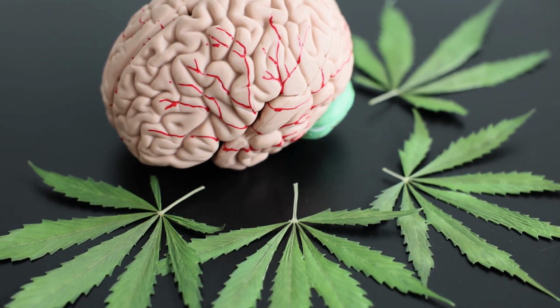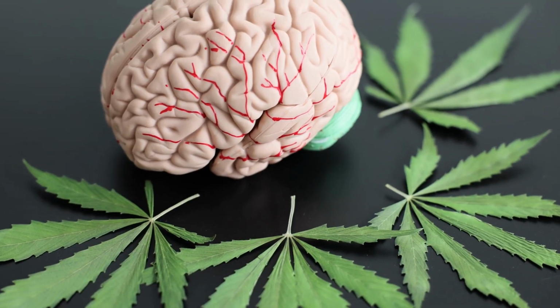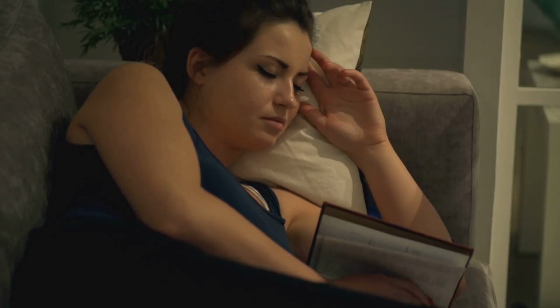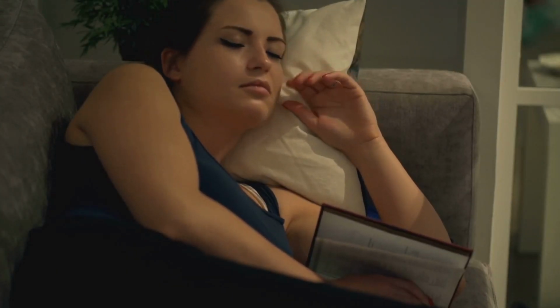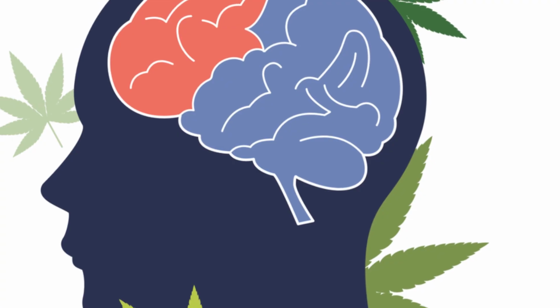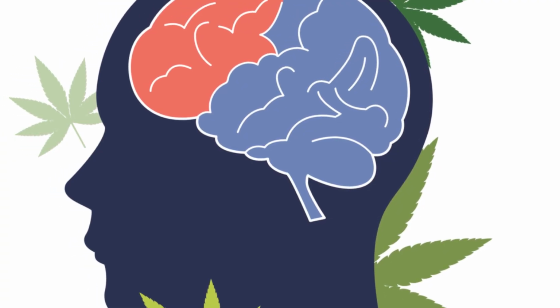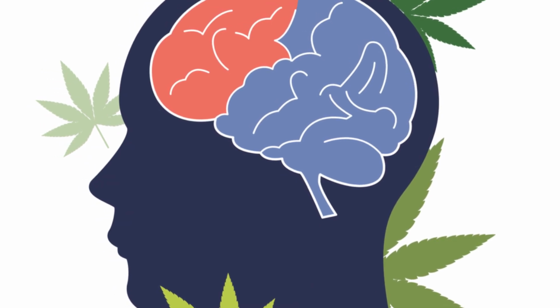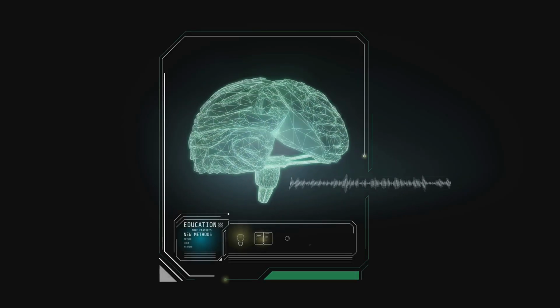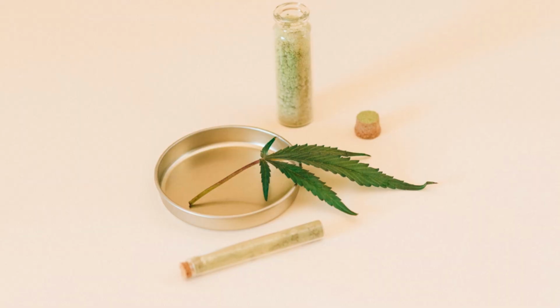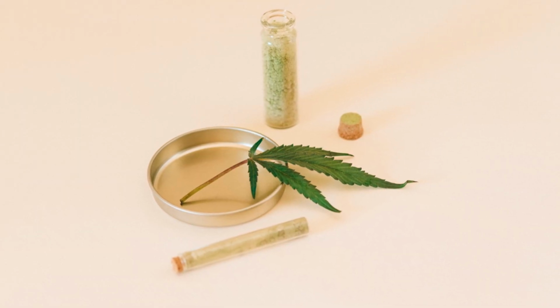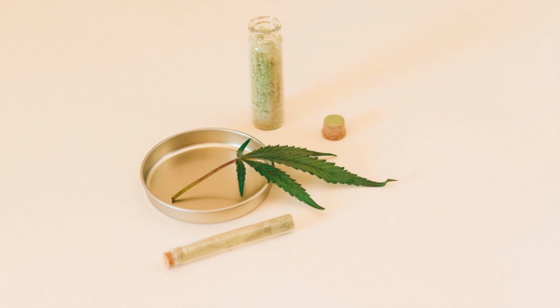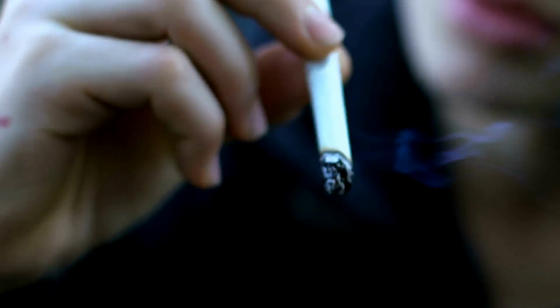Cannabis directly impacts the brain, specifically by affecting the endocannabinoid system. This system plays a crucial role in regulating various functions, including mood, memory, sleep, and appetite. When cannabis is introduced, it disrupts this delicate balance, leading to a range of cognitive and psychological effects. One of the most well-known effects of cannabis is its impact on memory. THC, the psychoactive compound in cannabis, can impair short-term memory, making it difficult to retain information. This can be particularly problematic for adolescents, as their brains are still developing, and regular cannabis use could have long-term consequences on their cognitive abilities.